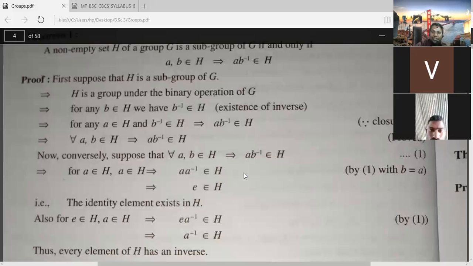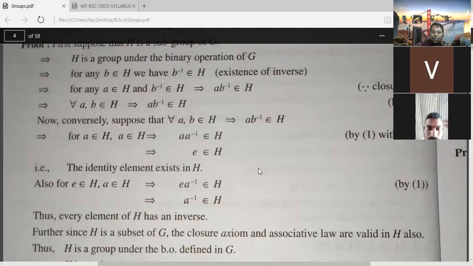That is obvious. Just you have to show that the inverse element and the identity element exist, then you can say that it is itself a group, because H is a subset of G, so closure and associative law are already existing, and there is no need to prove them.